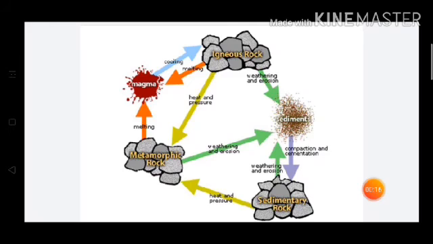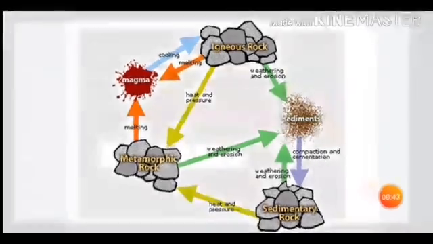When the igneous and sedimentary rocks are subjected to heat and pressure, they change into metamorphic rocks. The metamorphic rocks, which are still under great heat and pressure, melt down to form molten magma. This molten magma again cools down and solidifies into igneous rocks. Thus, this cycle of change from one type of rock to another is called rock cycle.